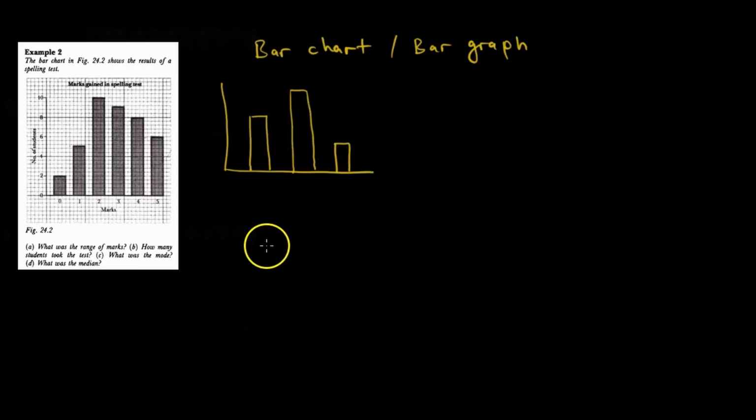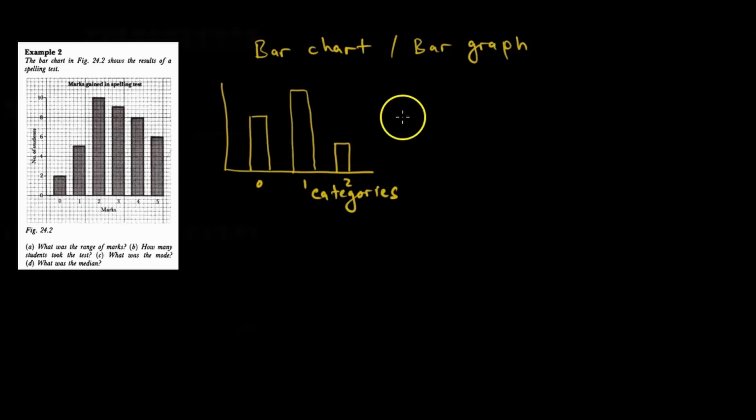So this is a bar chart. Then here we are going to have more like categories. In this case we have 0, 1, 2. So even though they are numbers, they are categories. And when we read the question, you are going to see what we mean.